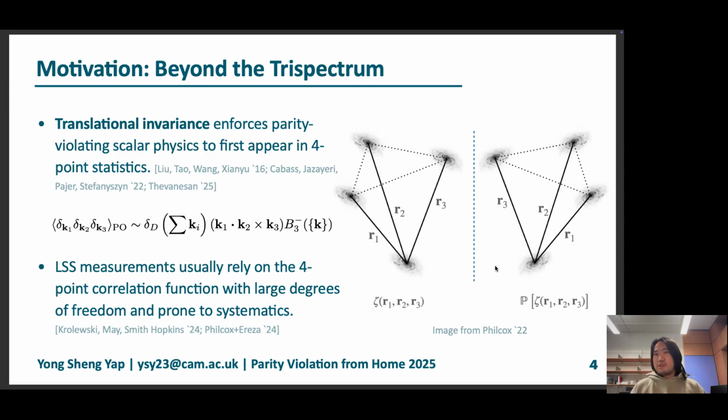This is really nice because we have a statistic that is actually sensitive to parity, but it comes with caveats. It has large degrees of freedom, which makes it very, very computationally costly to evaluate. And it also has been shown to be very prone to systematics. Hence, one of the biggest motivations of this work is to go beyond the trispectrum or the 4-point correlation function to see if we have better statistics to do this with.